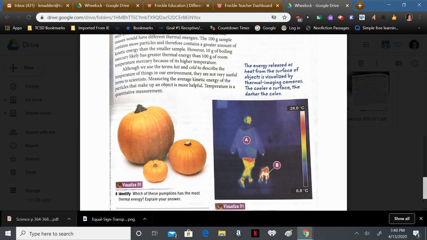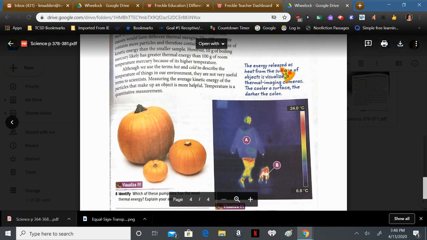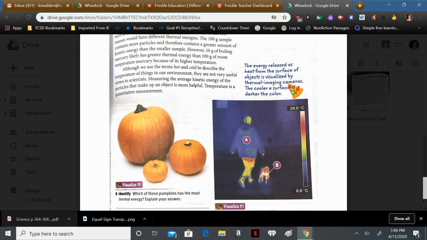Let's take a look at this visual, this graphic. The energy released as heat from the surface of objects is visualized by thermal imaging cameras. The cooler a surface, the darker the color. So notice how the darker color up top of the human and the dog, the warmer, the hotter temperatures down below. And the human's head is also a little bit warmer.